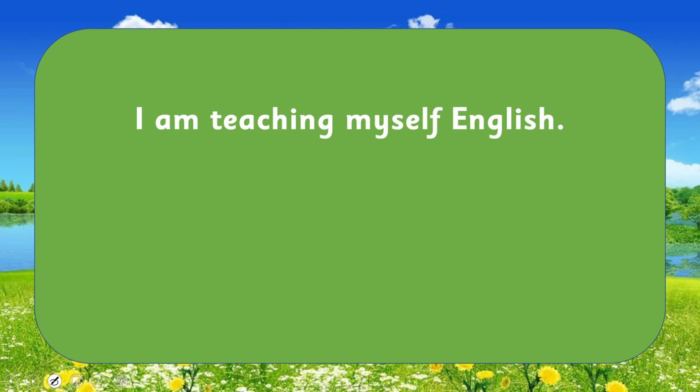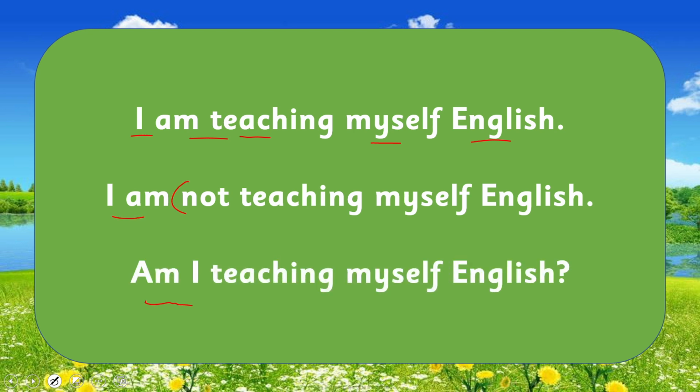Now see a few other examples. I am teaching myself English. Next, I am not teaching myself English. This is negative. And now interrogative: am I teaching myself English? Have you got that? You can see it is the same sentence here, just I have added not. In the same sentence, what I did was put the helping verb at the start of the sentence and put a question mark. Have you got that, my dear students?